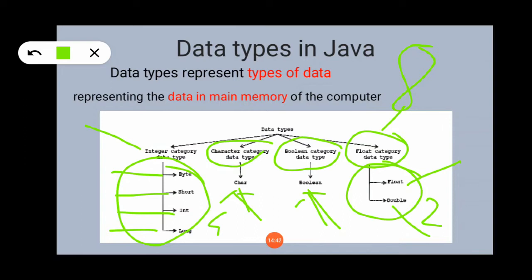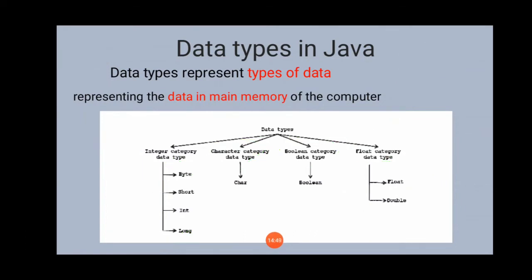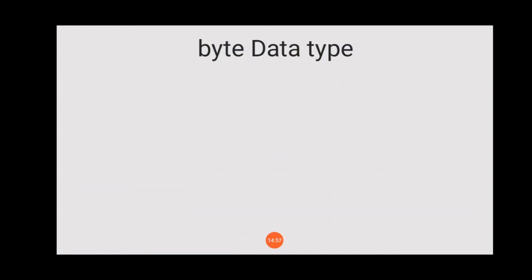Now we have to see all these data types one by one. First of all we will start with the integer category, and in this we will see the first one, byte. Now understand the byte. If you understand the byte, you understand how the range has a sign in a data type, so you can understand every data type properly. So we'll start with the byte. What is byte? Byte is an integer kind of data type, and to store byte type data, internally 8 bits are allotted. So 8 bits means 1 byte.